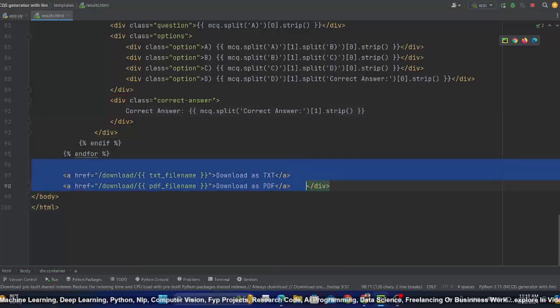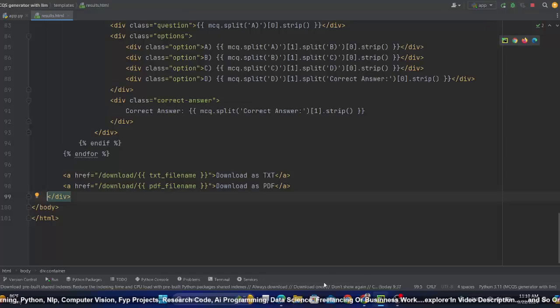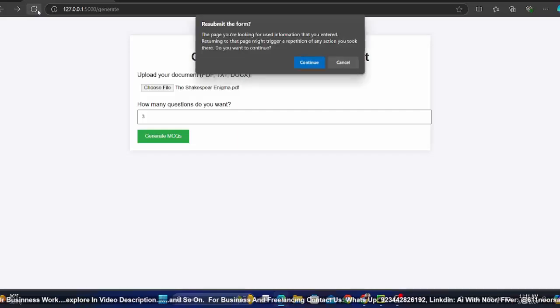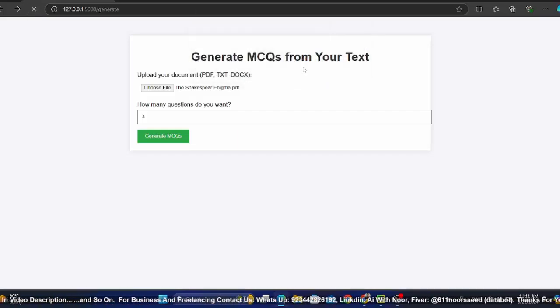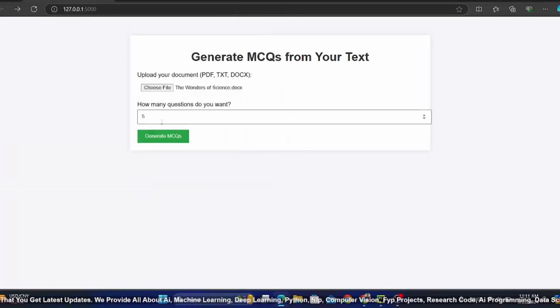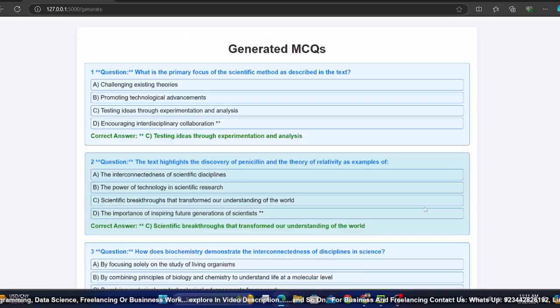So just let me refresh. If I go here, you can see the questions are there, but you are not able to see the answers. But if I refresh, let me reload a file, this doc file, 5 question, generate. So finally we get the question with the options.